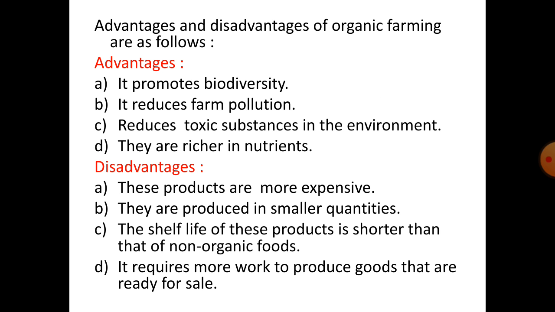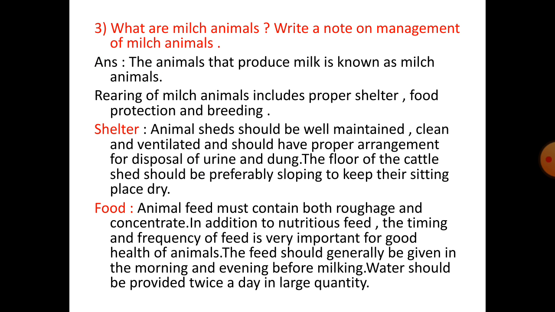Next, advantages and disadvantages of organic farming are as follows. Advantages. It promotes biodiversity. It reduces farm pollution and toxic substances in the environment. They are richer in nutrients. Disadvantages. These products are more expensive. They are produced in smaller quantities. The shelf life of this product is shorter than that of non-organic foods. It requires more work to produce goods that are ready for sale.